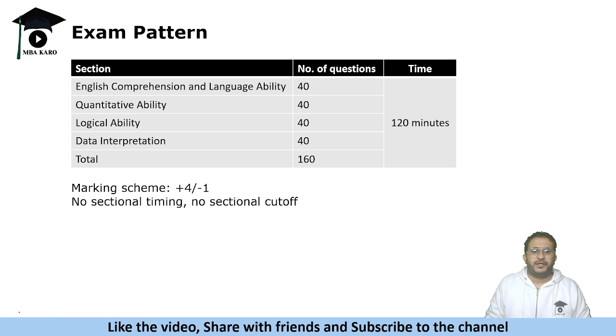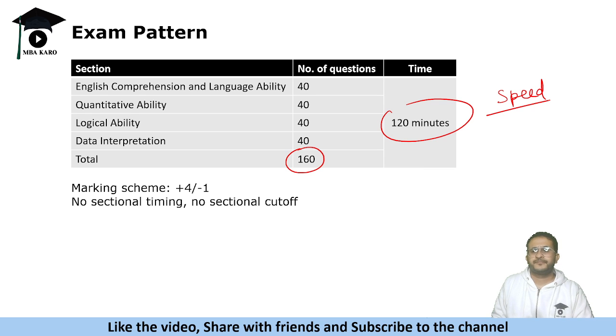Now, this is the examination structure. You have 160 questions to be done in 120 minutes. So definitely it's a speed based game. Right? If you talk about CAT, in 120 minutes you have 72 questions, and other exams also, like SNAP, if you see 60 questions in 60 minutes, here you have 160 questions to be done in 120 minutes.